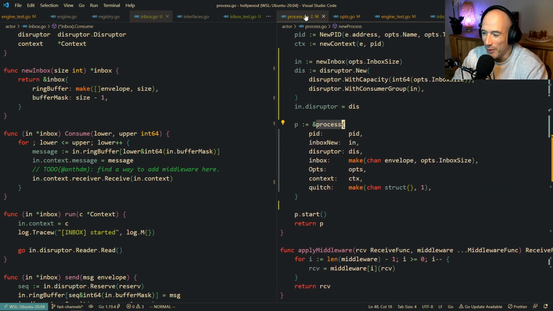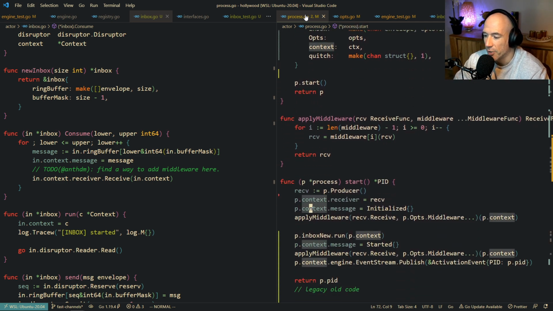I am insane. What we're going to do is we're going to make 2 inboxes: a user inbox and another inbox, a system inbox. And a system inbox can be with channels because it doesn't matter, right? Because it's going to look for system messages, for example, a poison pill. And if it's a poison pill, we can close the disruptor.